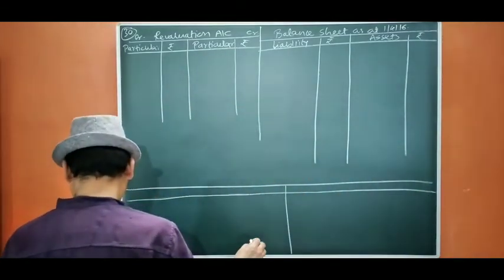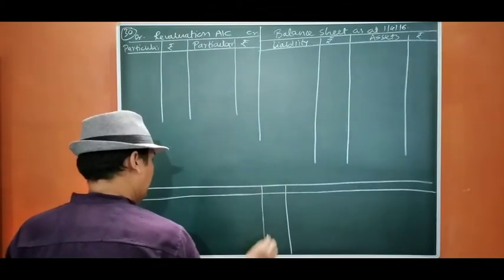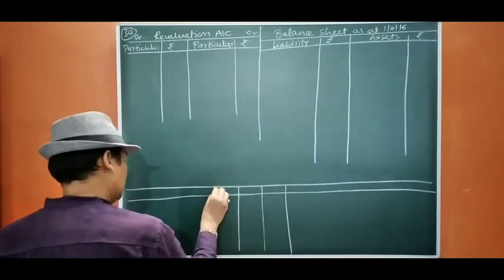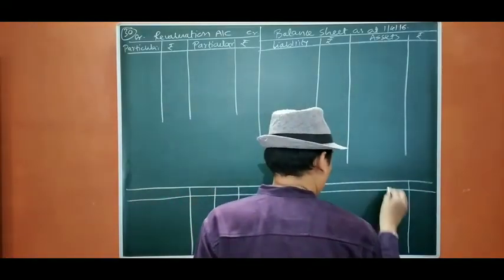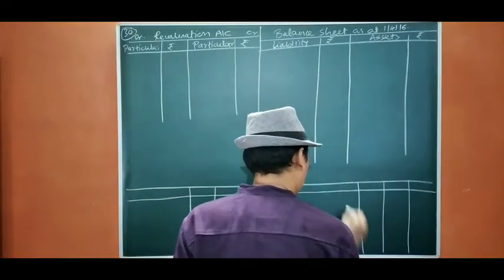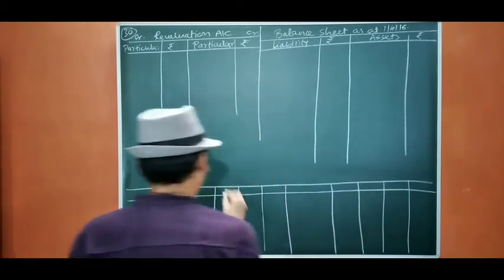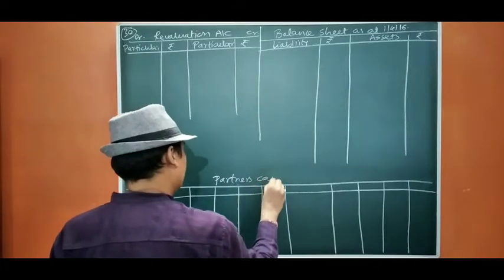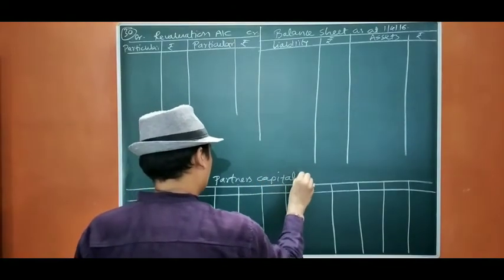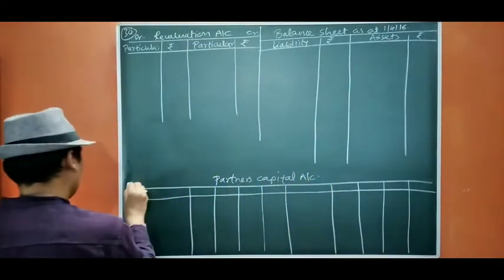There are 4 partners. 1, 2, 3, 4. 1, 2, 3, 4. Partners capital account. Okay.